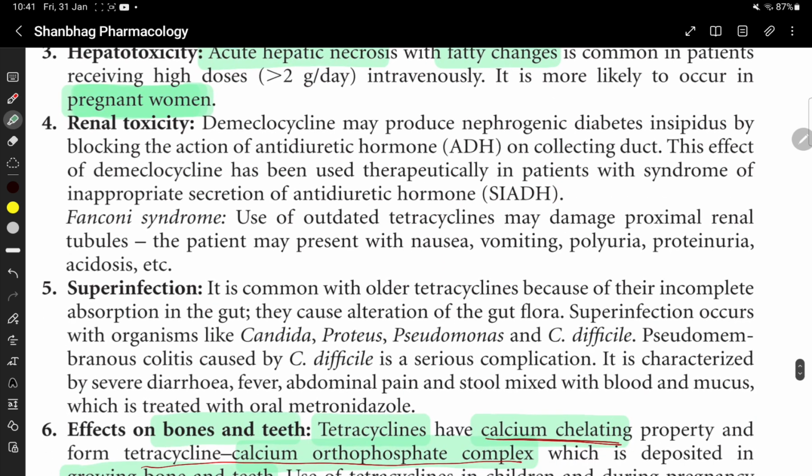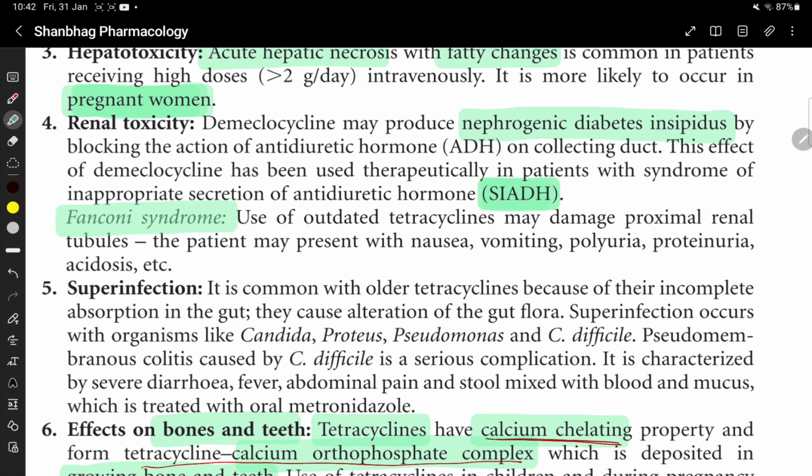Renal toxicity. Demeclocycline may produce nephrogenic diabetes insipidus by blocking the action of ADH on the collecting duct. This effect of demeclocycline has been used therapeutically in patients with syndrome of inappropriate secretion of ADH.